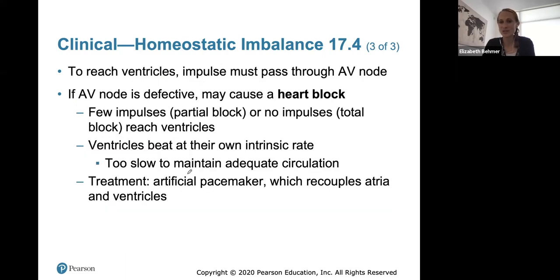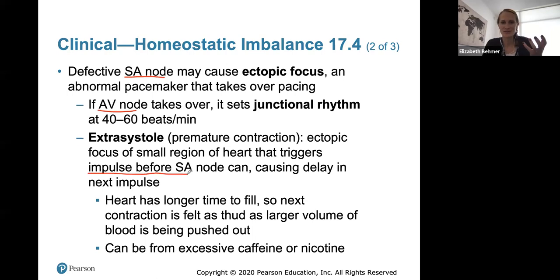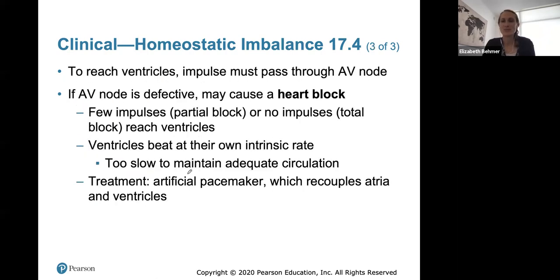To reach the ventricles, the impulse from the SA node must pass through the AV node. For example, if your AV node is defective, which is a separate issue, it could cause what we call a heart block. Your AV node is the only connection to the AV bundle, which will eventually bring the electrical signal to the ventricles.